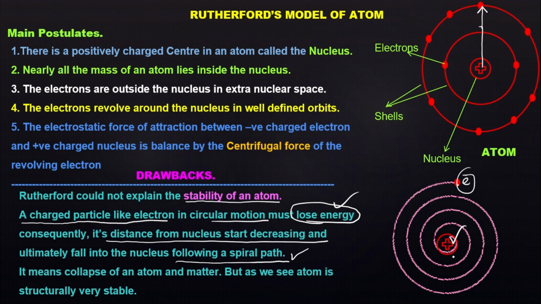But that's not the case. The atom is structurally very stable. If the atom collapses, matter will collapse. If matter collapses, this universe will collapse. But that's not the case. So Rutherford was not able to explain how the electron moves successfully around the nucleus without collapsing into it. This drawback was answered by the next model, which is Bohr's model. We are going to discuss that in the next class.